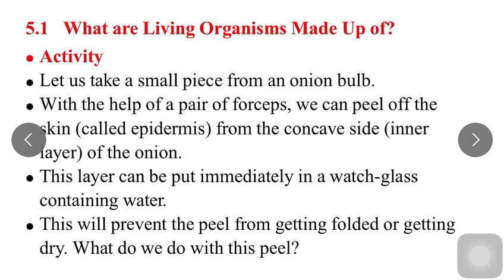When we consider what living organisms are made up of, I have told you that living organisms are basically made up of cell structure. We have to prove that, so you have to do one activity here. Take a small piece from the onion bulb. You have to cut the onion bulb. Using forceps, you can peel off the skin, that is the epidermis, from the concave side of the inner layer of onion. It means you have to take off a peel.